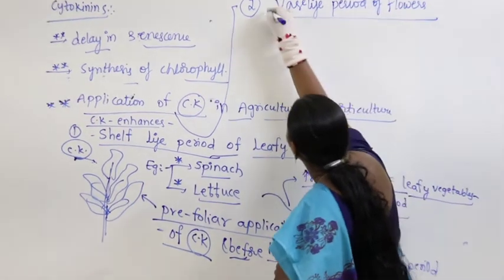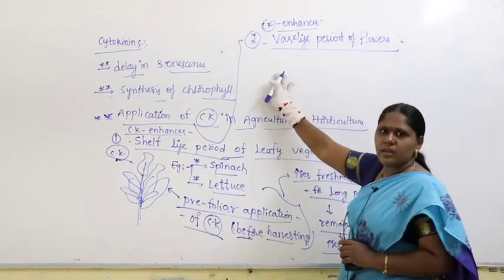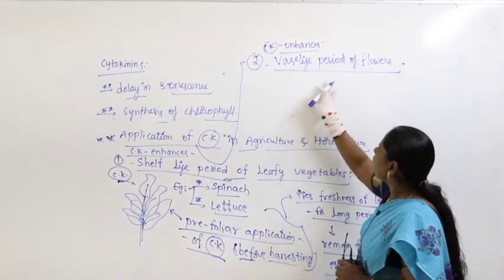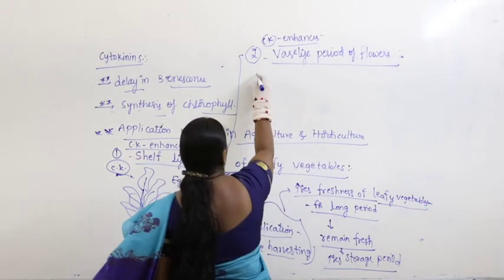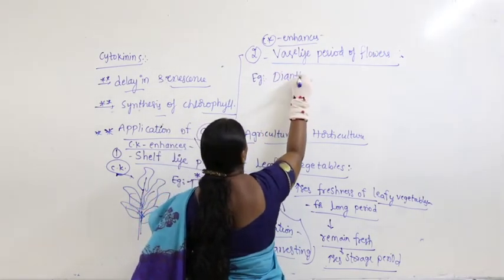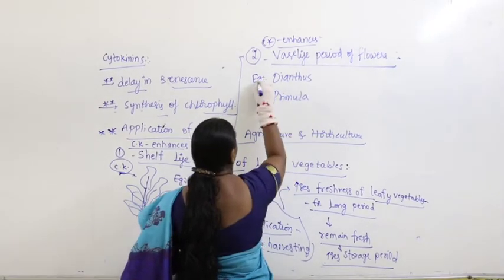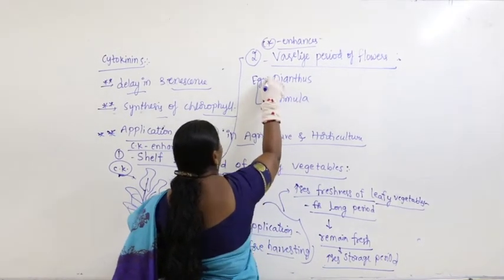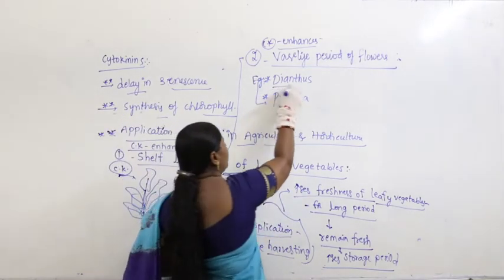For example, you can take the flowers of dianthus and primula.